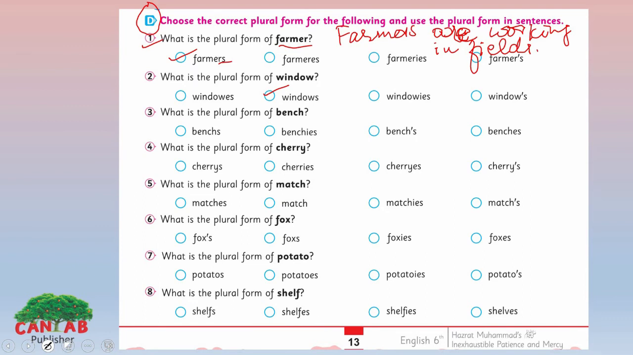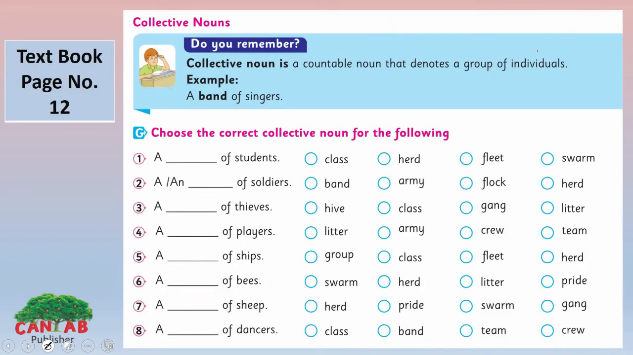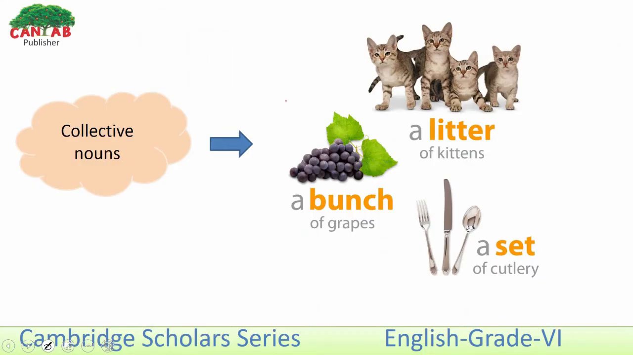Now, let's move to the collective nouns here. What are collective nouns? A collective noun is a countable noun that denotes a group of individuals, like a band of singers here. Let me give you another example. The group of kittens here. We will call it a litter of kittens.